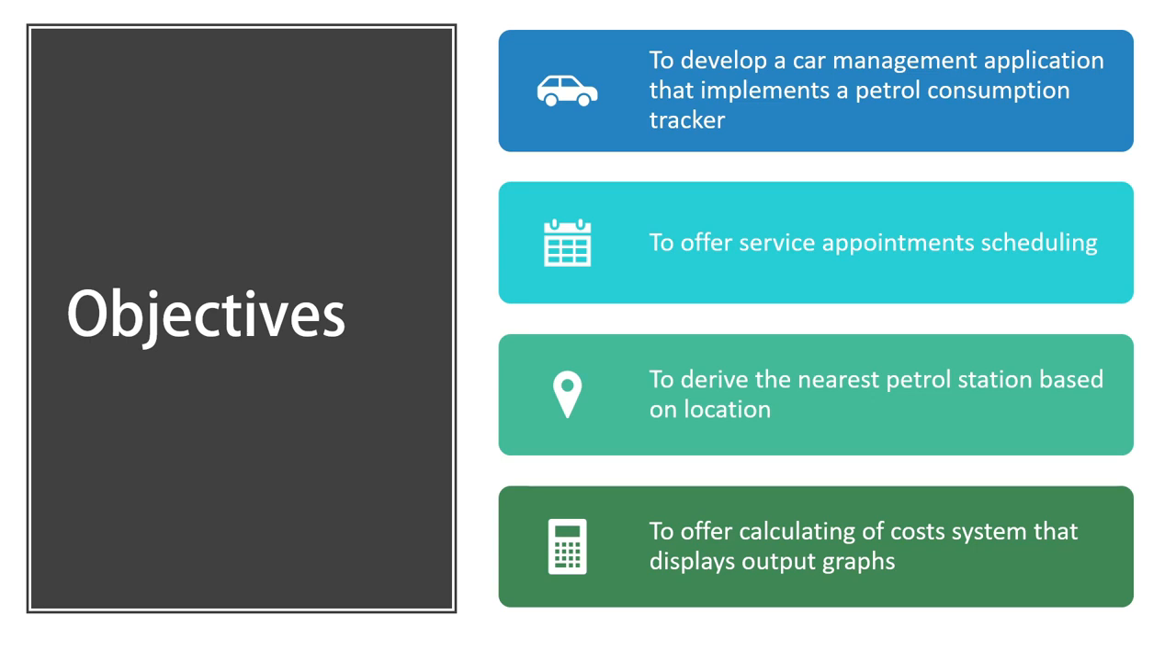What are the objectives for CarSense? There are four main objectives: to develop a car management application that implements a petrol consumption tracker, to offer service appointment scheduling, to derive the nearest petrol station based on the user's location, and finally to offer a cost calculation system that displays output graphs.